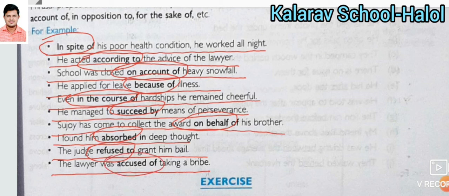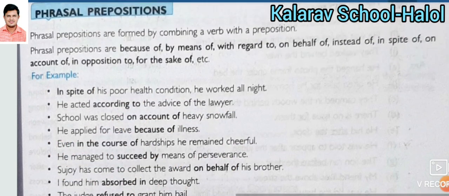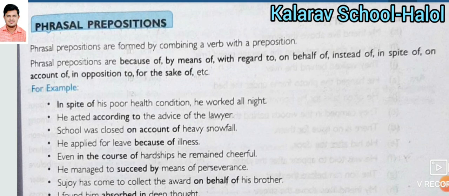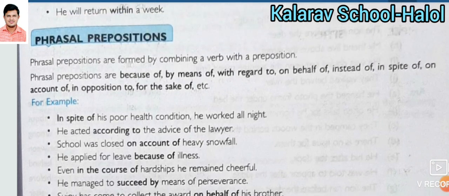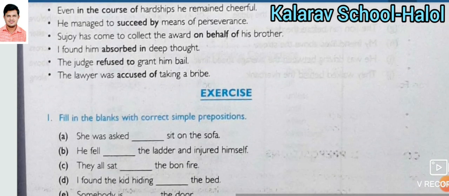Accused of. So in different types of sentences, friends, you see the phrasal prepositions: because of, by means of, with regard to, on behalf of, instead of, in spite of, on account of, in opposition to, for the sake of. These are all called phrasal prepositions, used in different types of situations in different types of sentences.